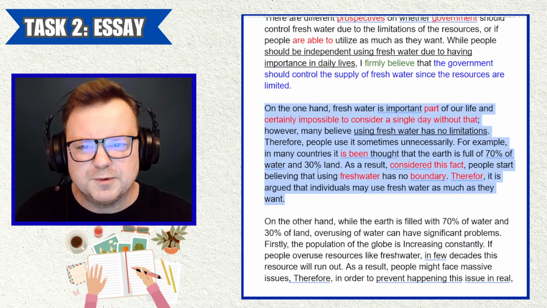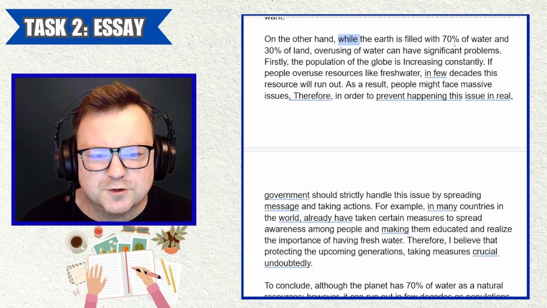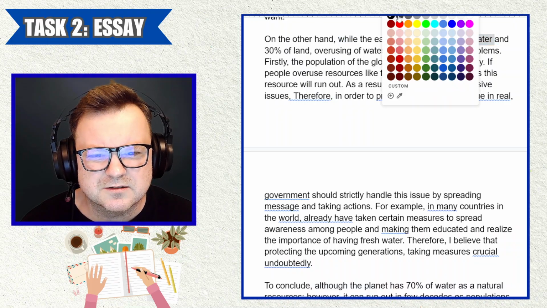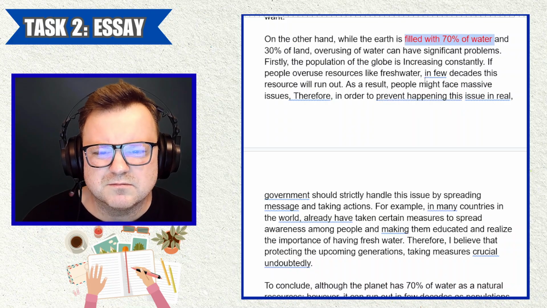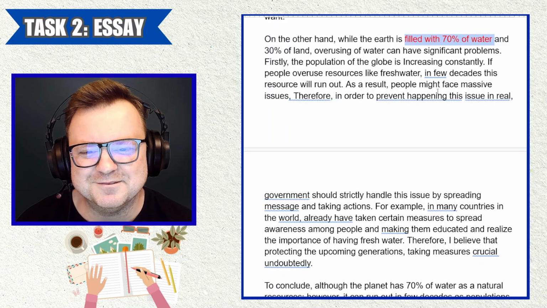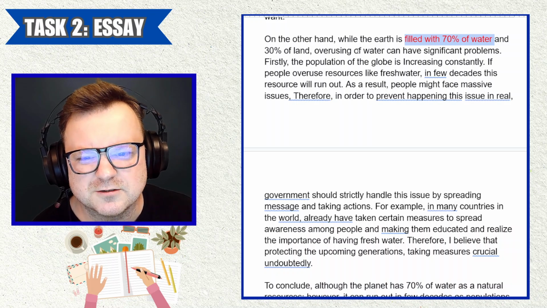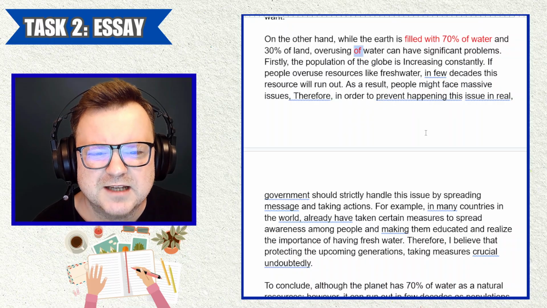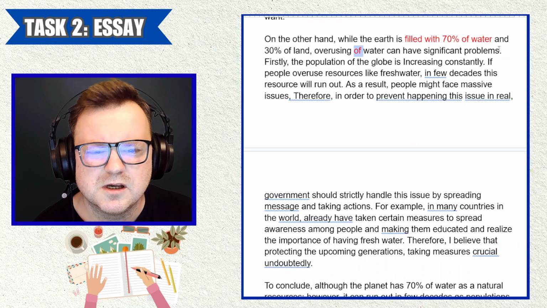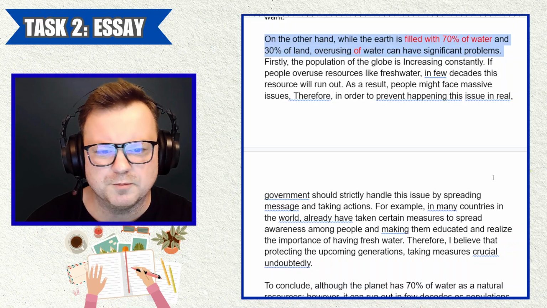Now we should get the argument for why people should be free to choose. On the other hand, while the Earth is filled with 70% of water, okay, again, we're just repeating this statistic. Certainly, I don't think anybody believes that the Earth is 70% fresh water. I don't think anyone believes that, do they? Okay, and 30% of land. Overusing water can have significant problems. Okay, so you're saying that when we overuse water, there are problems.